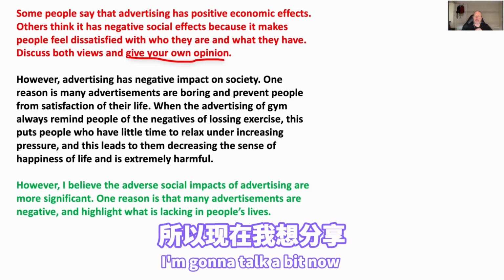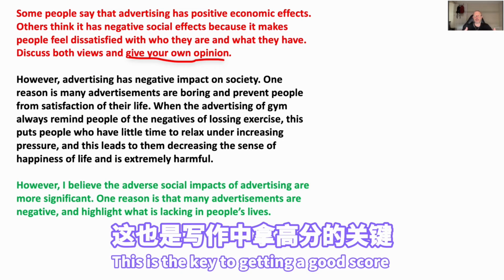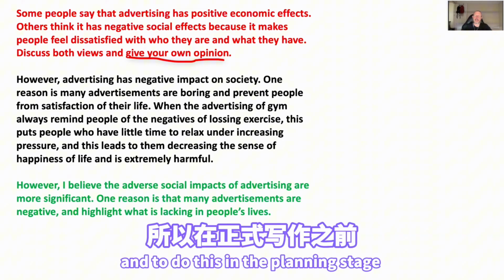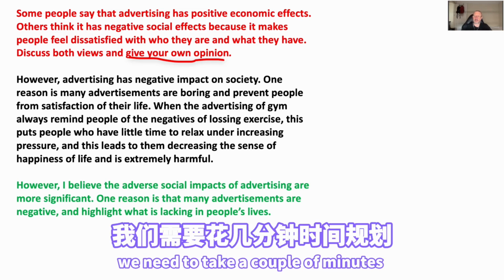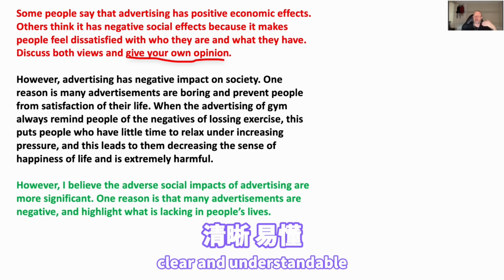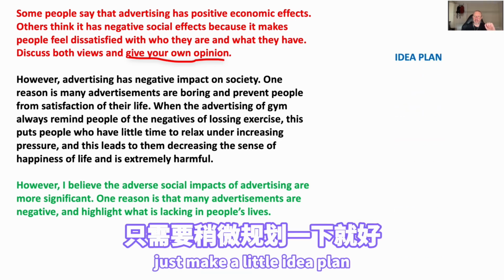I'm going to talk a bit now about creating ideas that fit together. This is the key to getting a good score in an essay. And to do this in the planning stage, we need to take a couple of minutes to really look at our ideas and make sure they're simple, clear, and understandable. And to do that, you just make a little idea plan.